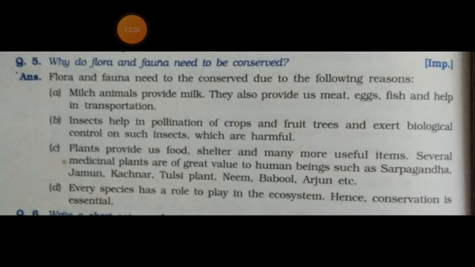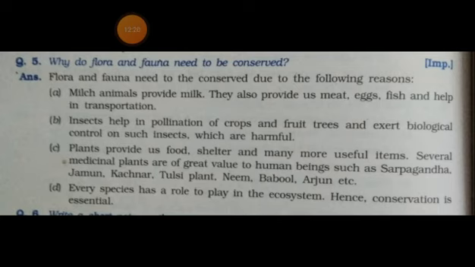What is the significance? The answer to this question is that flora and fauna need to be conserved due to the following reasons. First, milch animals provide milk.